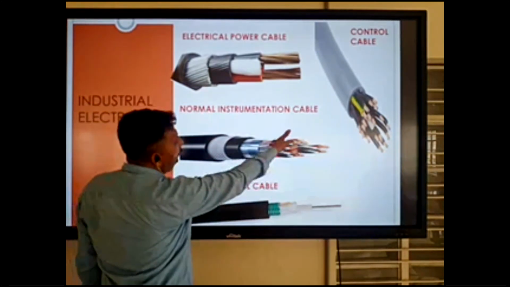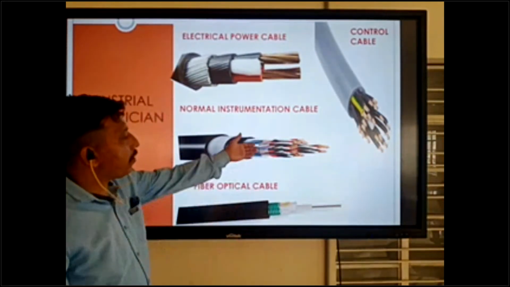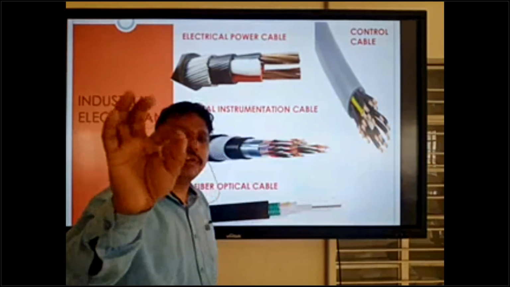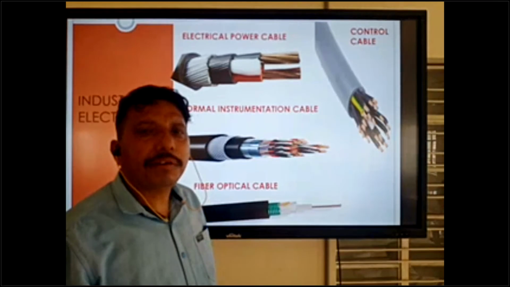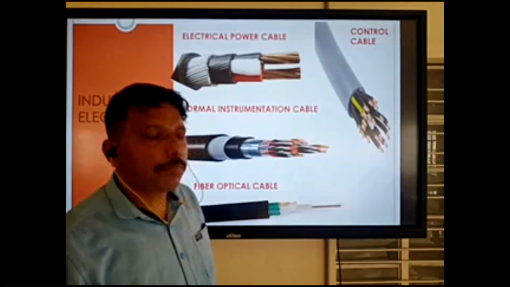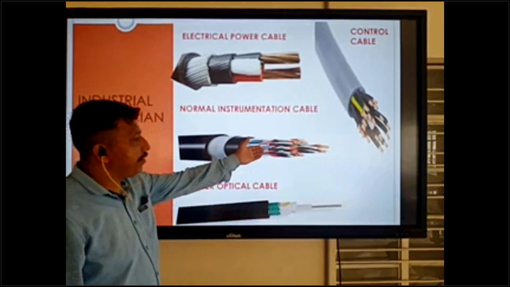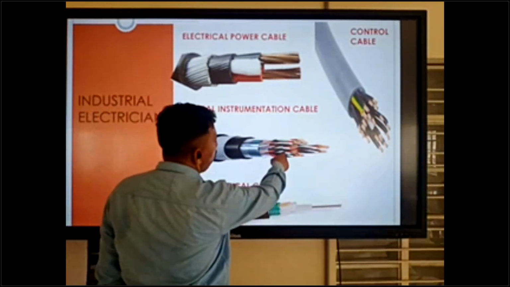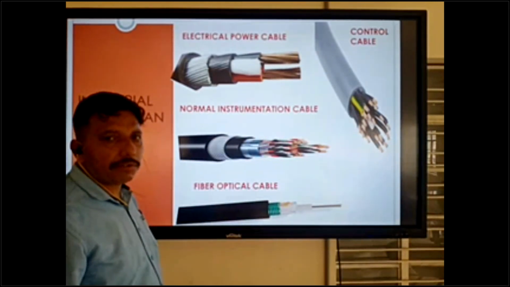There is numbering written on it, 1, 2, 3, 4, 5, 6 like that. As per number, you can terminate in the termination block with your termination schedule. Each core has a number, each wire has a number. You can check there.